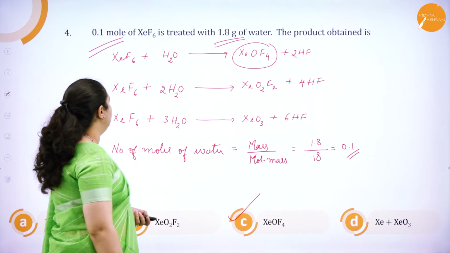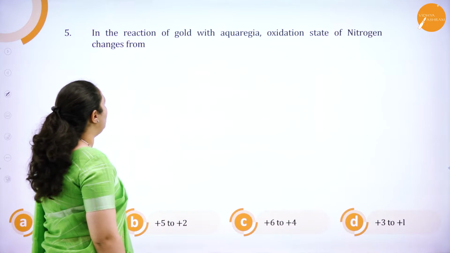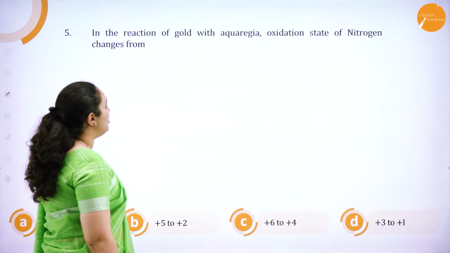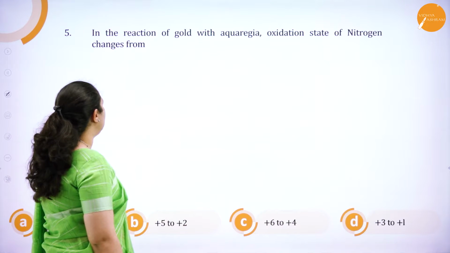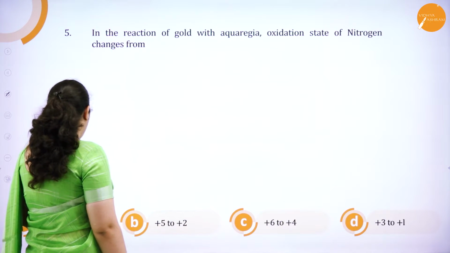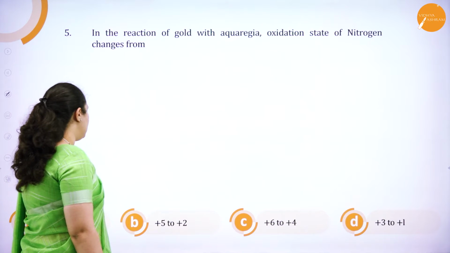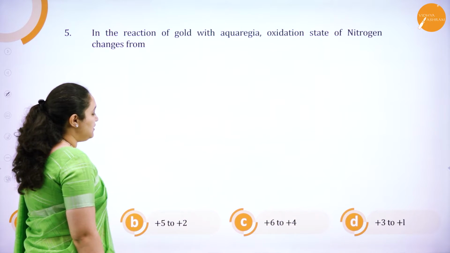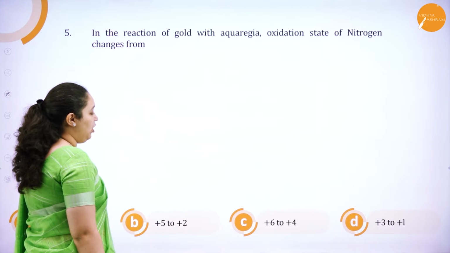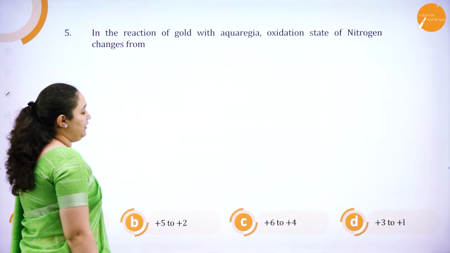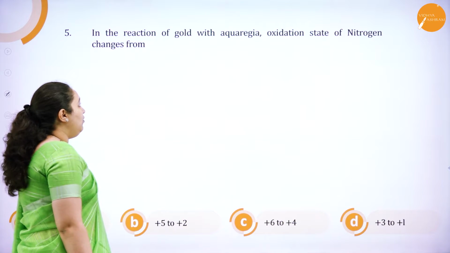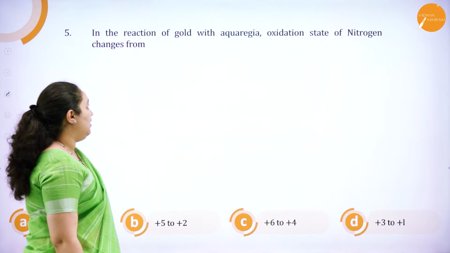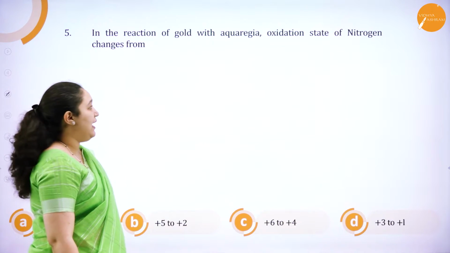Next question. In the reaction of gold with aqua regia, the oxidation state of nitrogen changes from option A +4 to +2, option B +5 to +2, option C +6 to +4 and option D +3 to +1. Now, what is aqua regia or what is the reaction which is happening here?